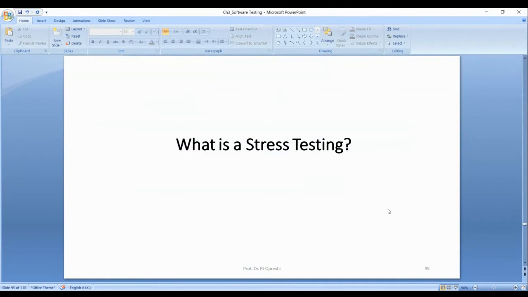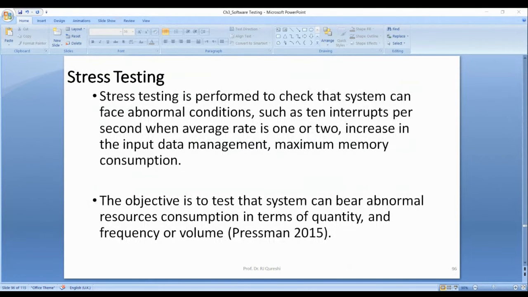Then you have stress testing: how much load the system can bear, abnormal conditions, interrupts. Like I gave you the example of LoadRunner by HP. Input data management, memory consumption, abnormal resources in terms of quantity, frequency, volume. So that's the stress testing. Load testing.